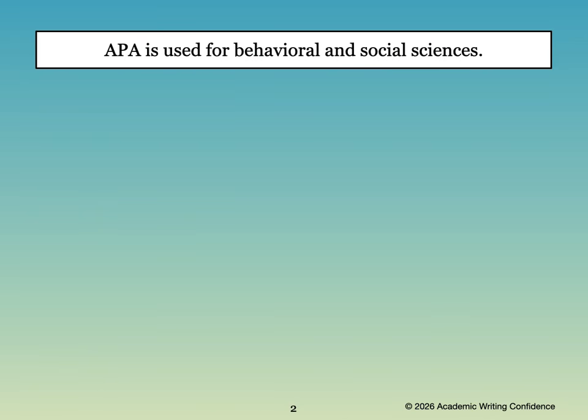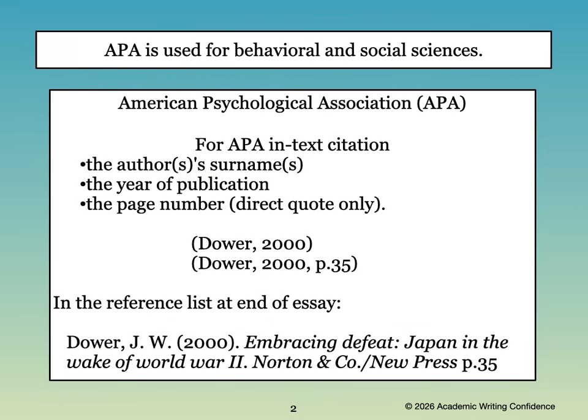APA format is used for behavioral and social sciences. This is the information that you will need to include in your in-text citation. The author's surname, their last name, the year of publication of the book or article that you're using, and the page number if you use a direct quote. We'll talk about that a little bit more later in the video.